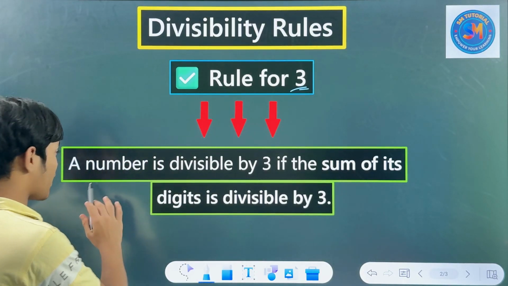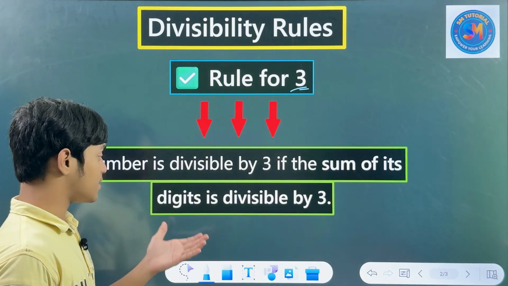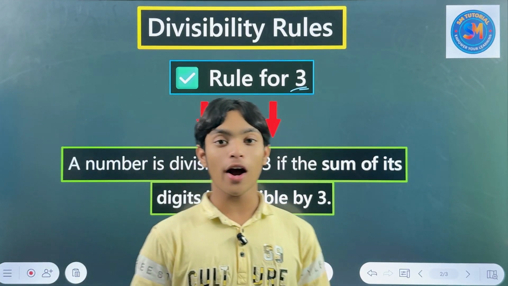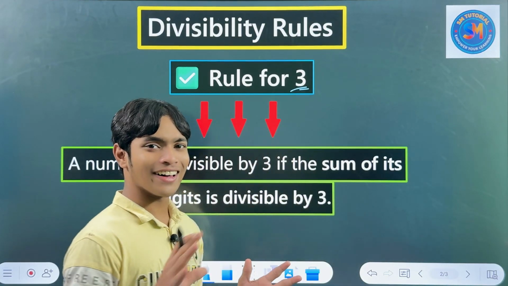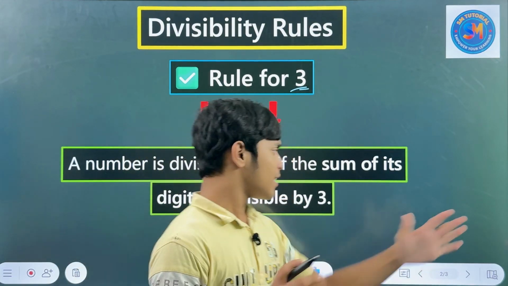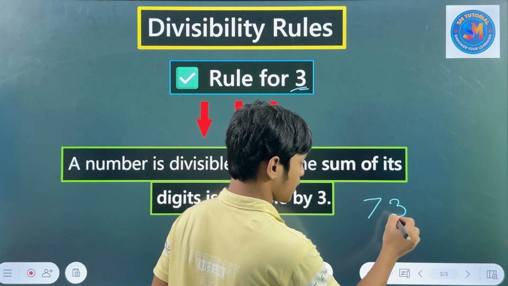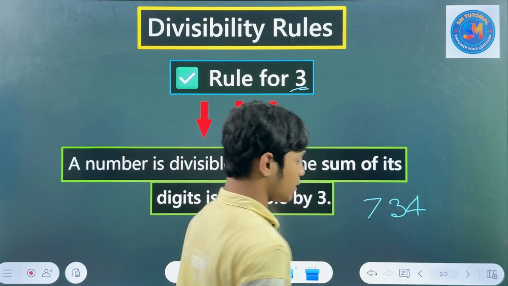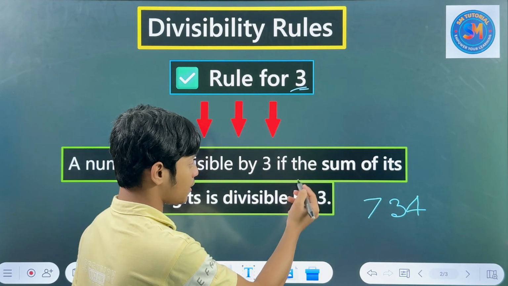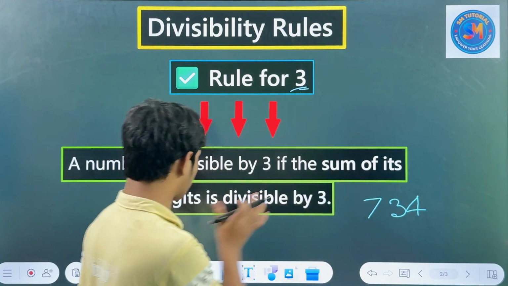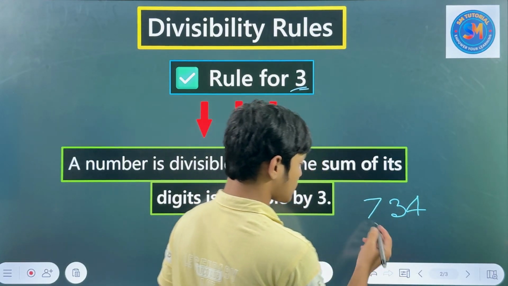A number is divisible by 3 if the sum of its digits is divisible by 3. What did you understand? I think this is not clear to you yet. Just like I'm writing here a number, 734. This number is divisible by 3 if the sum of its digits, that means the summation of these digits, is divisible by 3.